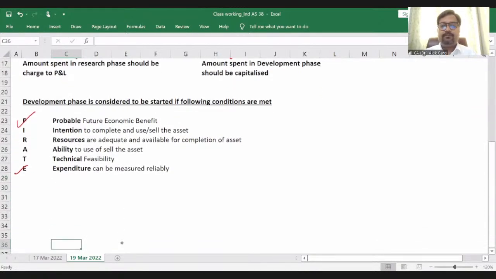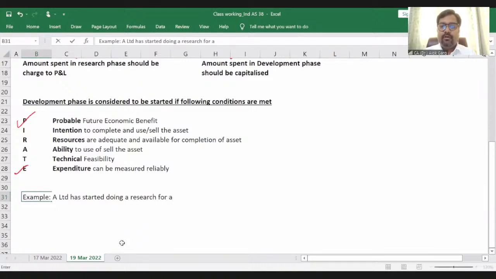For example, A Limited started doing research for a medicine on 1st April 2019 for rupees 50 lakhs, right?